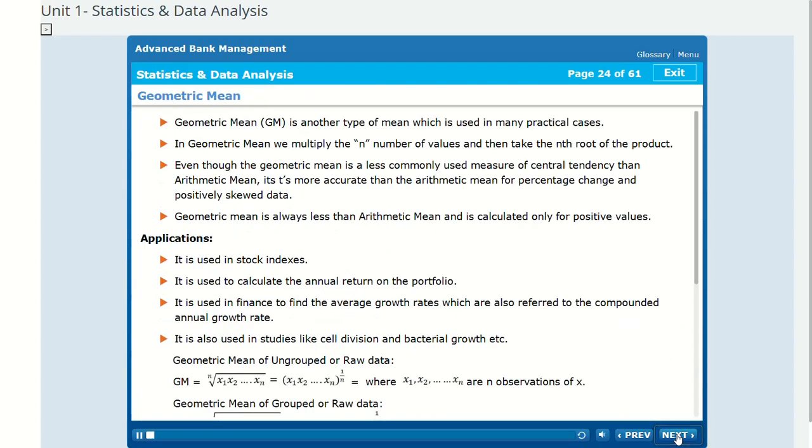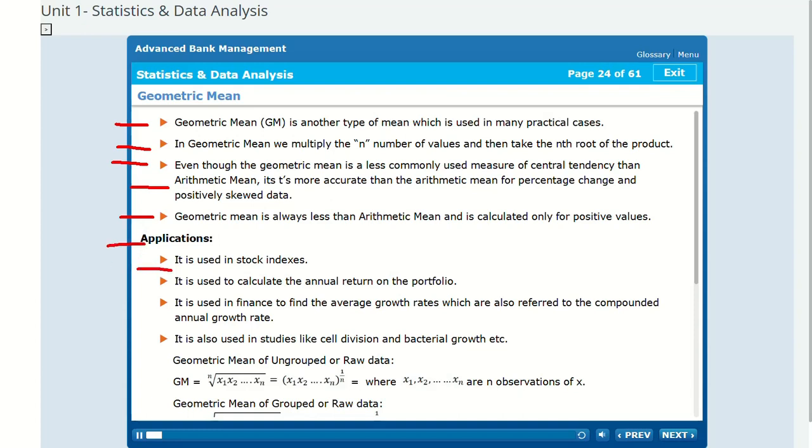Geometric mean. Geometric mean is another type of mean, which is used in many practical cases. In geometric mean we multiply the n number of values, and then take the nth root of the product. Even though the geometric mean is a less commonly used measure of central tendency than arithmetic mean, it is more accurate than the arithmetic mean for percentage change in positively skewed data. Geometric mean is always less than arithmetic mean, and is calculated only for positive values.